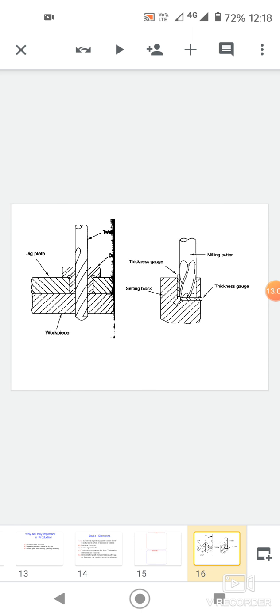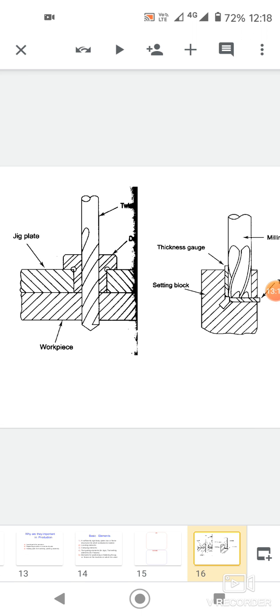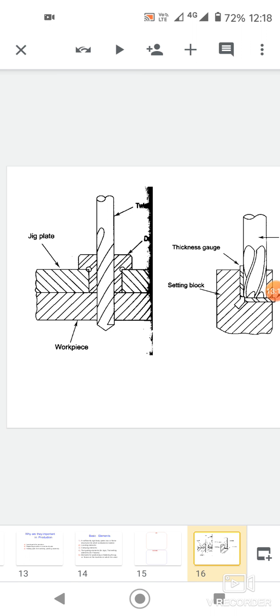This is the jigs and fixtures. This is the jig plate. Through the jig plate, the drill bit is inserted into the workpiece, and the workpiece is located on the work table. Jigs and fixtures are production devices usually associated with mass production where high accuracy is desired and workpieces are difficult to hold.